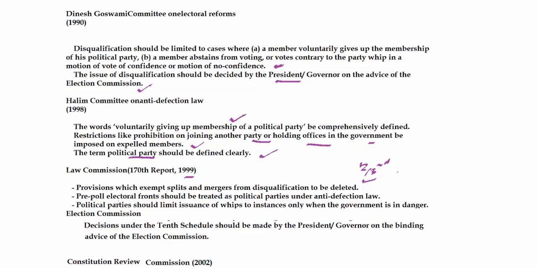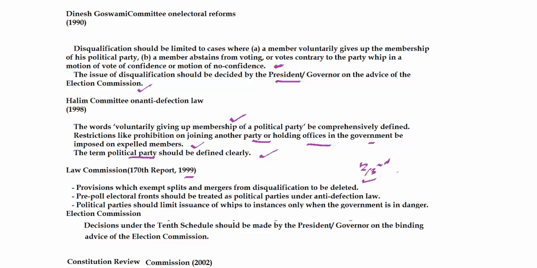Second, pre-poll electoral fronts should be treated as political parties under anti-defection law. What are pre-poll electoral fronts? The parties come together to fight elections. For example, in Tamil Nadu, Congress and DMK have formed a front to fight the elections together. Then, according to the Law Commission, it should be treated as a political party under anti-defection law.